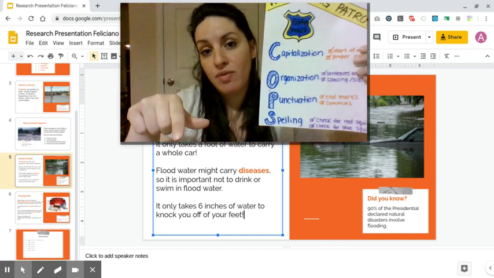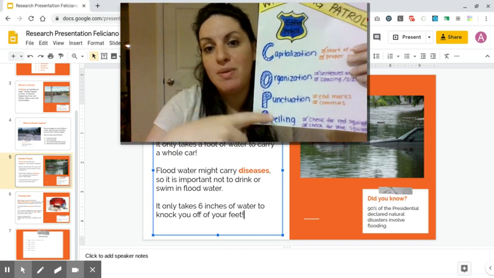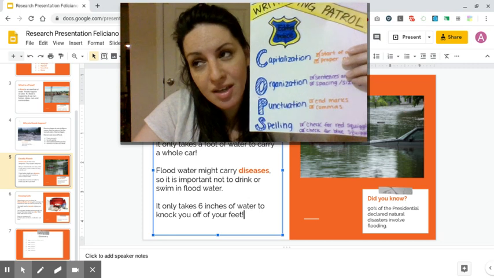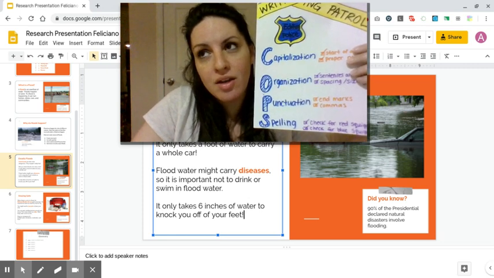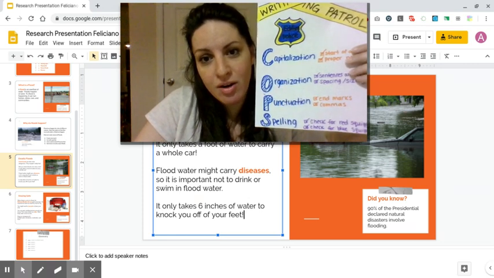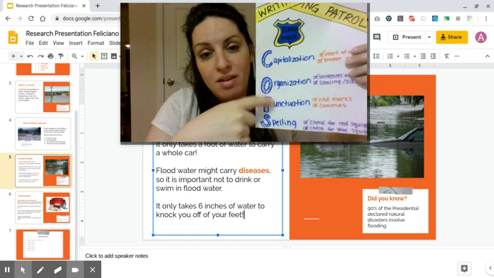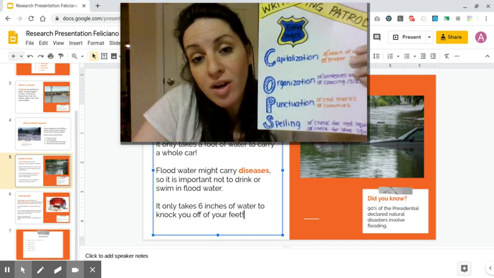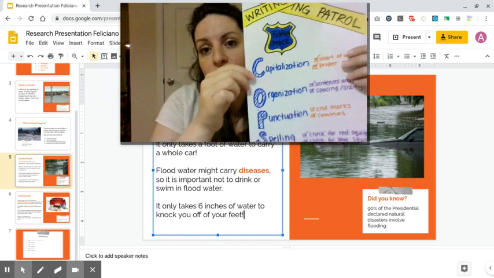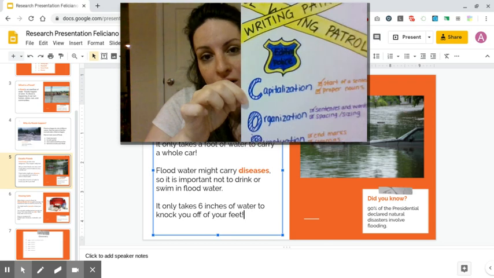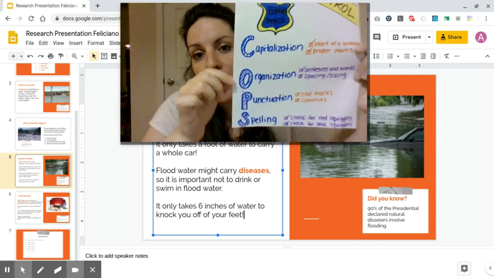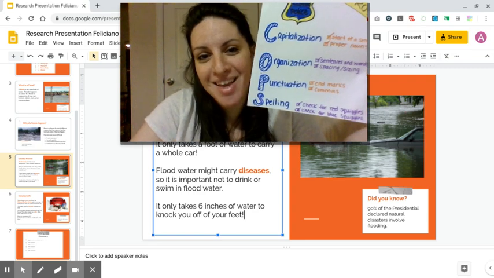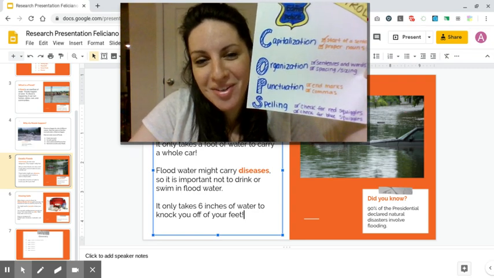Now, you guys might have noticed some mistakes, maybe spelling mistakes, while I was looking for capital letters, and that's okay. If you're noticing it, fix it as you go along. But sometimes when I do that as a writer, I forget the O and the P, and I forget other steps in the middle. So I always like to go one at a time. You might work differently, and that's okay. But today, our job is to be editing police on our own writing patrol and work on capitalization, organization, punctuation, and spelling. Keep working hard, guys. I can't wait for the finished product.